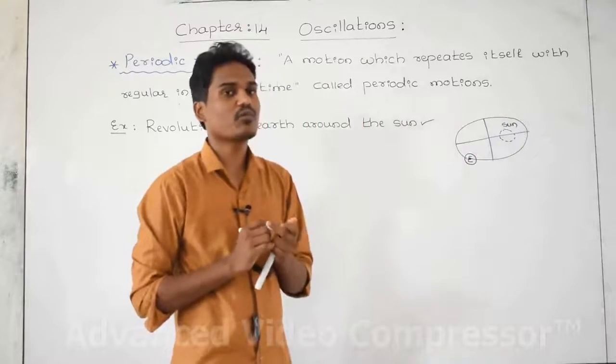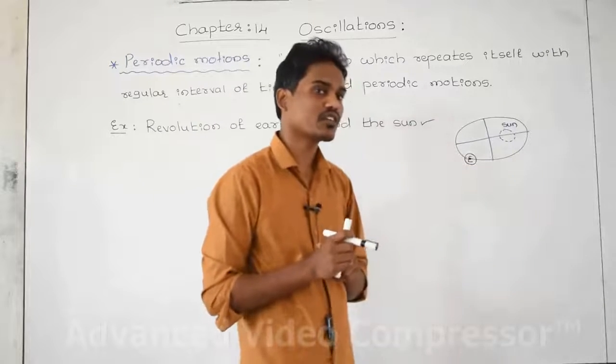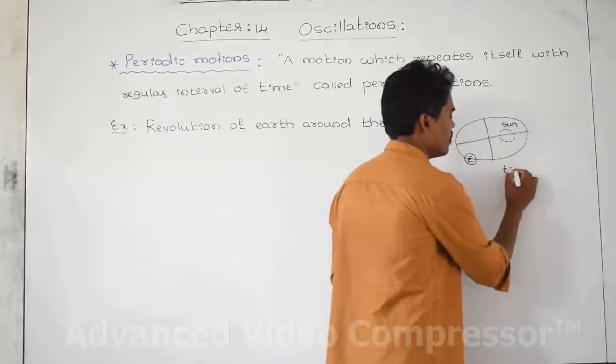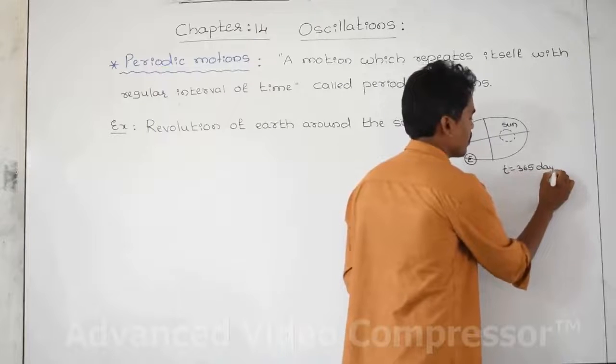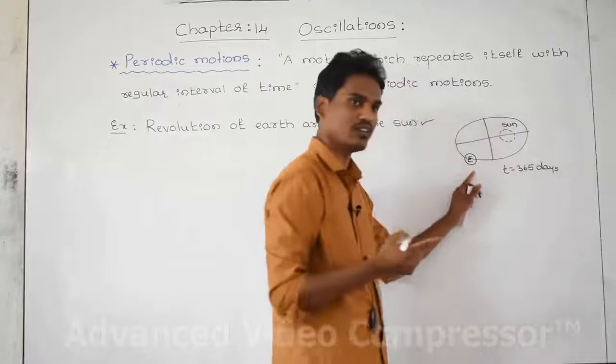What is the time taken by the earth to complete one revolution? It is 365 days.